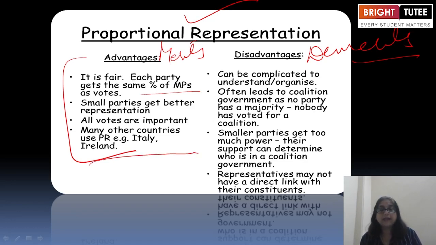And the demerits: it can be complicated to understand and organize, and it often leads to a coalition government as no party has a majority. Nobody has voted for a coalition, and smaller parties get to support and can determine who is in the coalition government, and representatives may not have a direct link with their constituency.